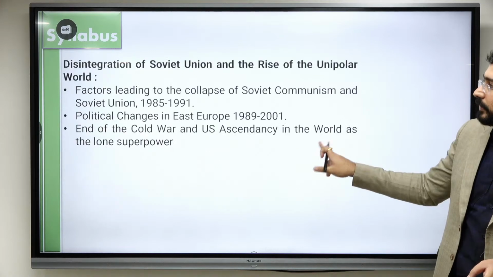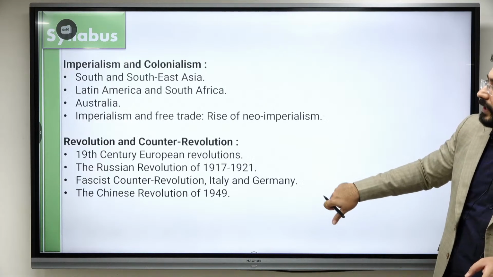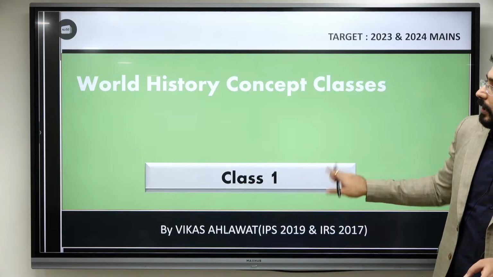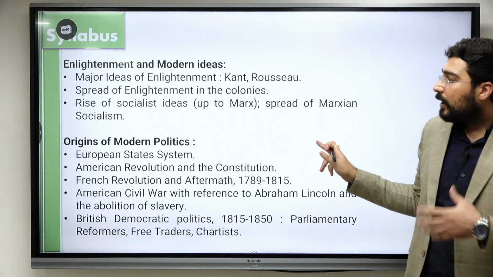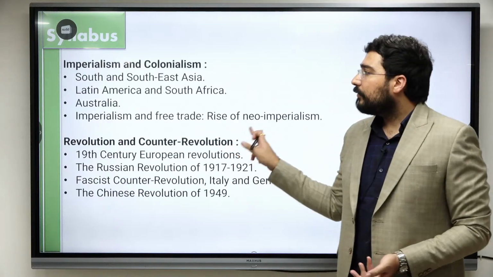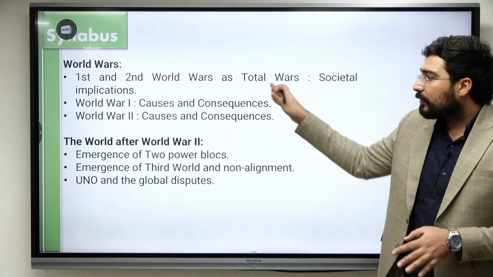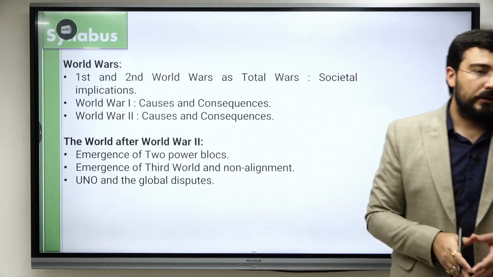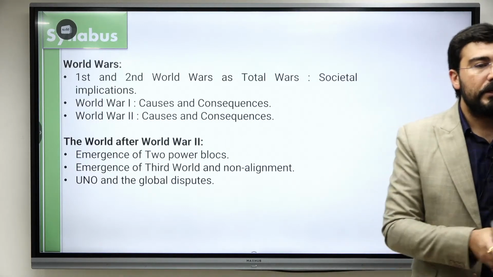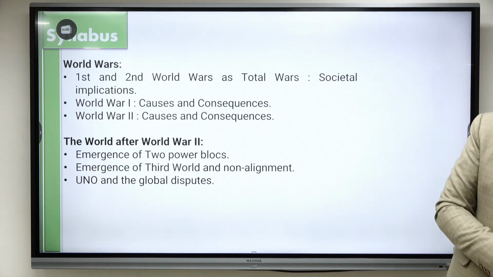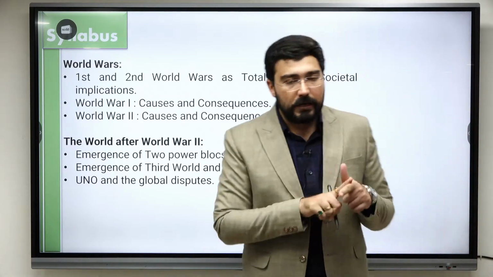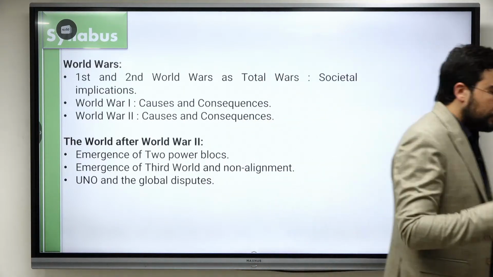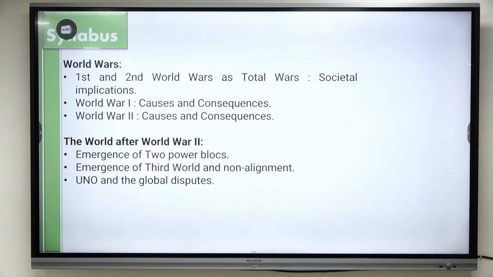So these are the topics of world history. If we see overall, it's very easy, but first you need to understand every topic. Like this year when they asked a question on the roaring 20s, you can only do that if you understand the syllabus, that yes, it is a consequence of World War I. So from there you can align with it and eventually discuss. Okay, tomorrow we will discuss the remaining part, imperialism, colonialism, liberation. Rest, we have had a broad overview of the majority of the topics.